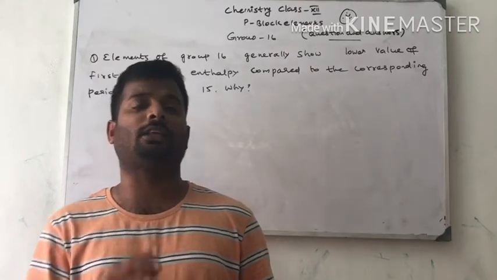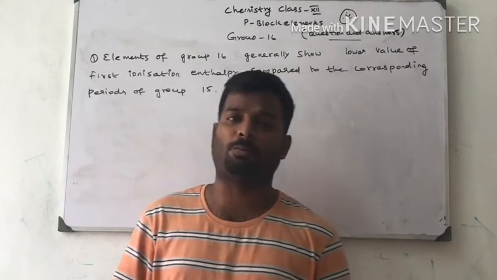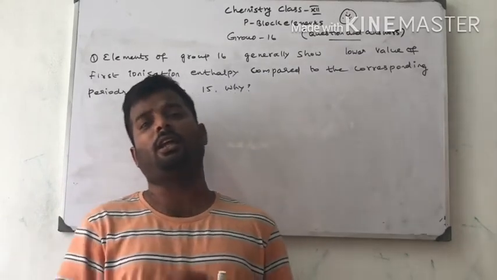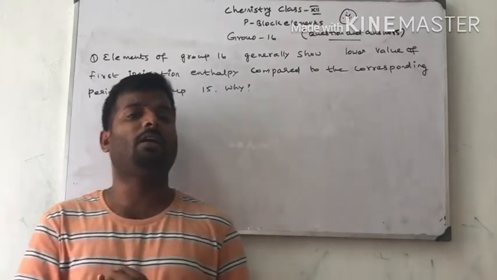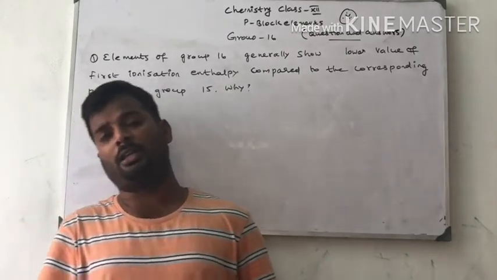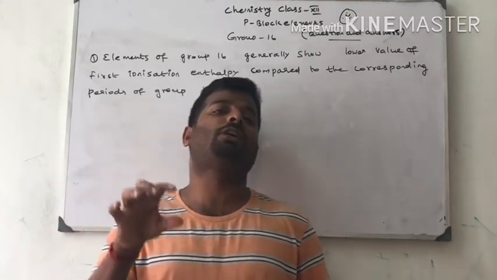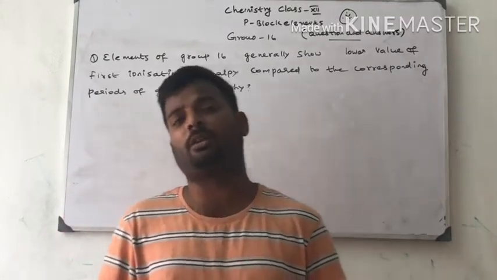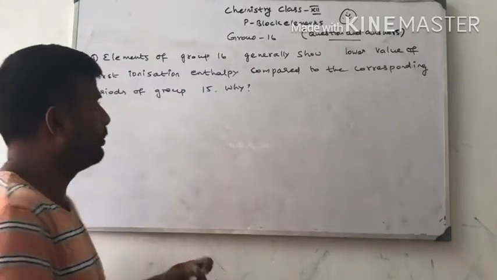Therefore, the stability will be decreased. There is no symmetry in that arrangement. We learned in 11th standard that exactly half-filled and fully filled orbitals are highly stable because they have equal energy distribution and symmetrical arrangement. Therefore, they are stable. Let us see the example.